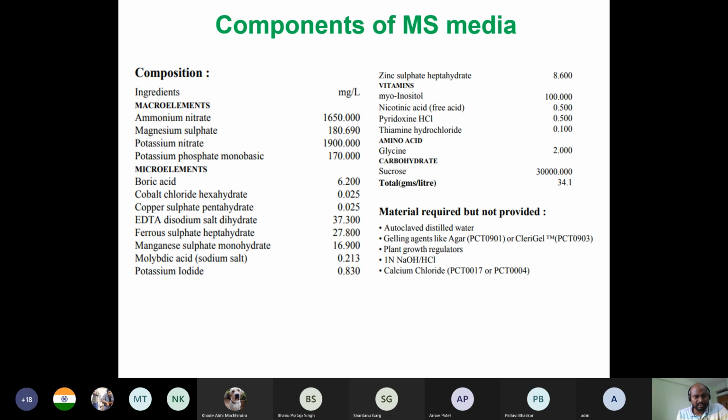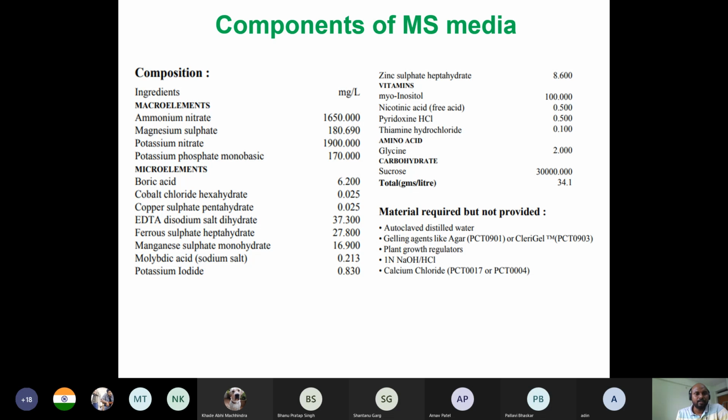And as I mentioned, media with calcium chloride are also available, but we mostly use media without calcium chloride, because calcium chloride containing media tend to expire a little early. Instructions are also written in the video on how to prepare and for how much volume. So these are the components.